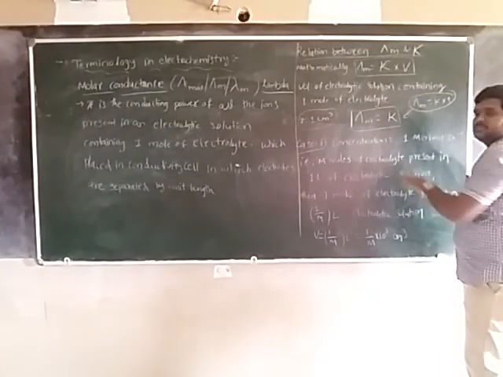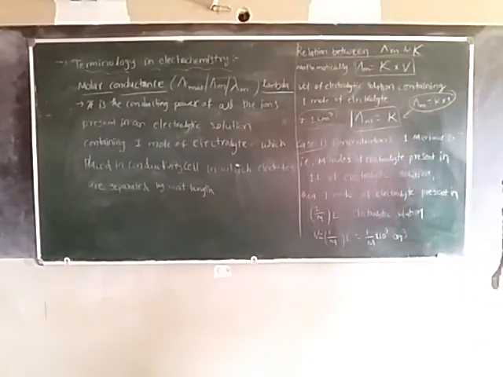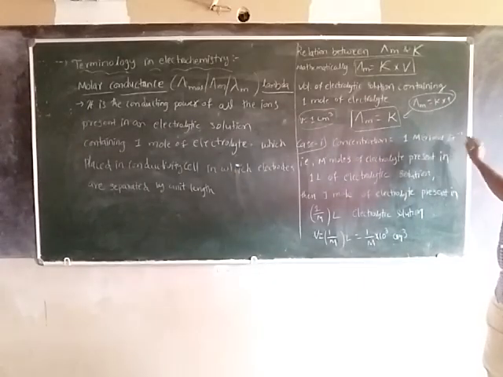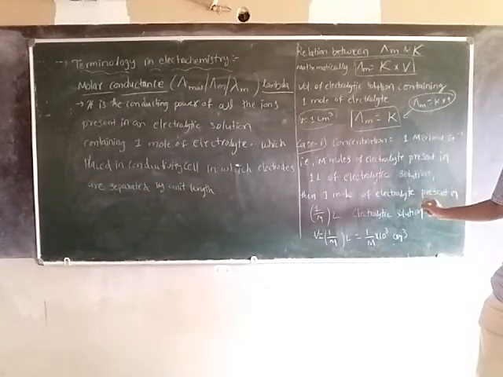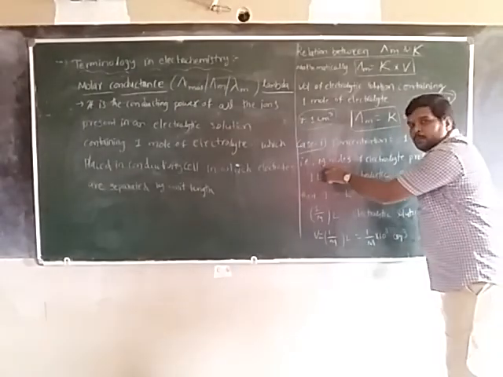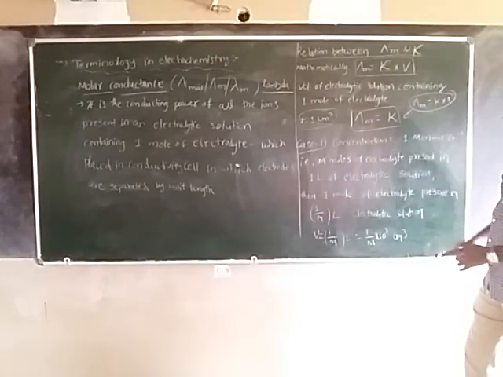Now, in the first case, the concentration is equal to M molar, or moles per liter. That is, M moles of electrolyte are present in 1 liter of electrolytic solution.